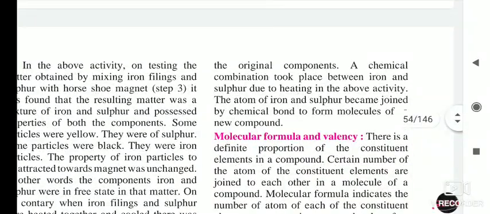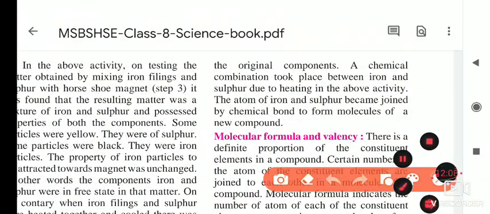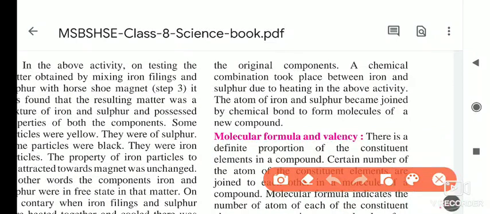So which were the original components? Iron and sulfur, and the compound which is formed has properties different from the original ones. The color of sulfur changed after heating, and the magnetic property of iron also changed after heating the mixture.